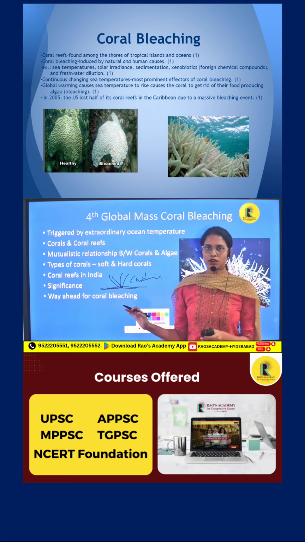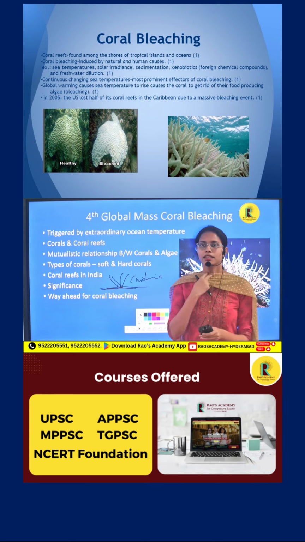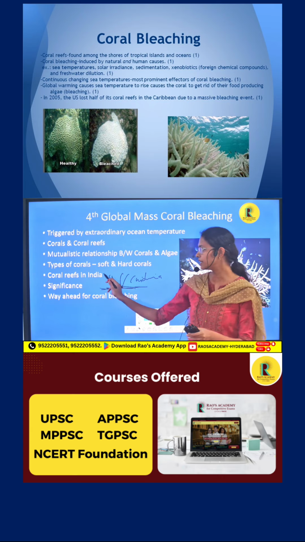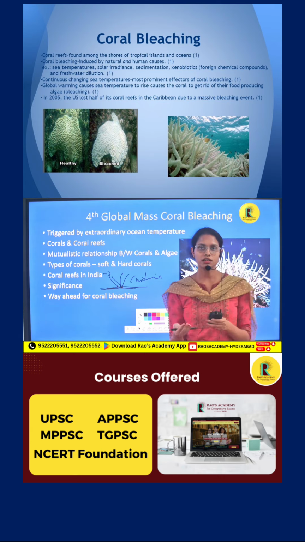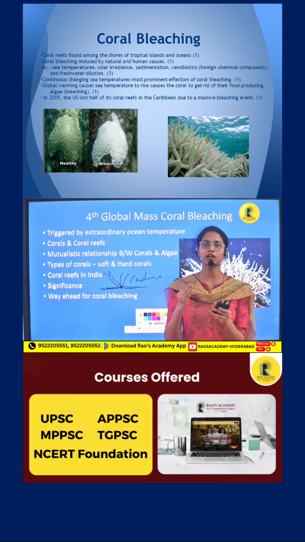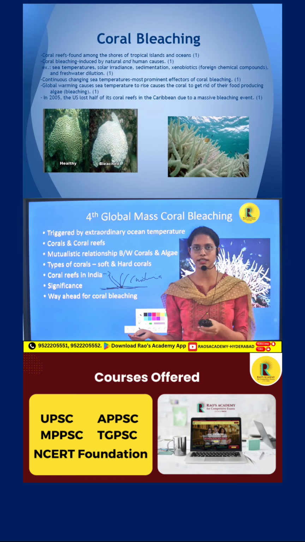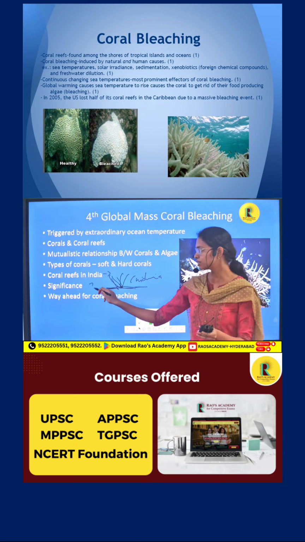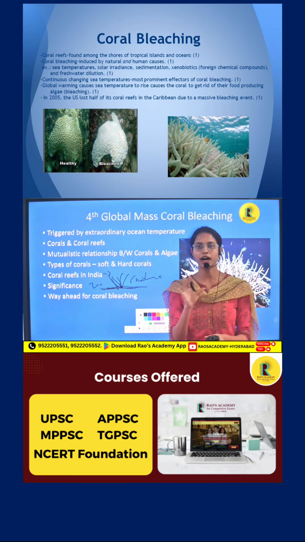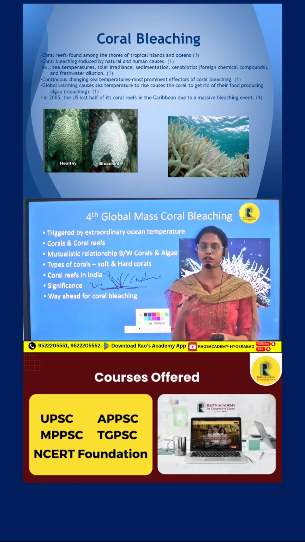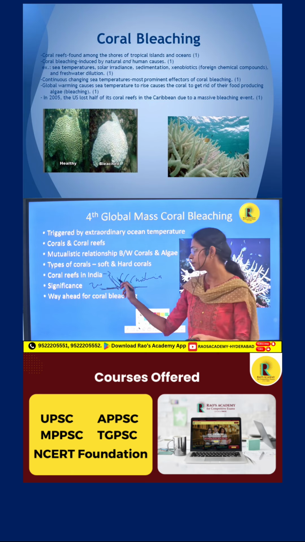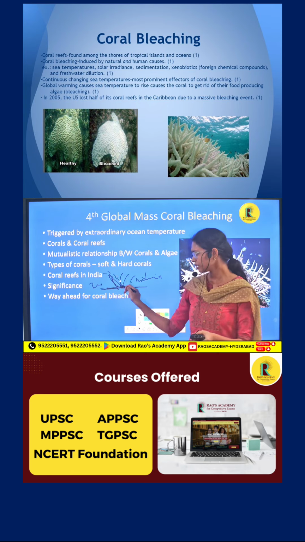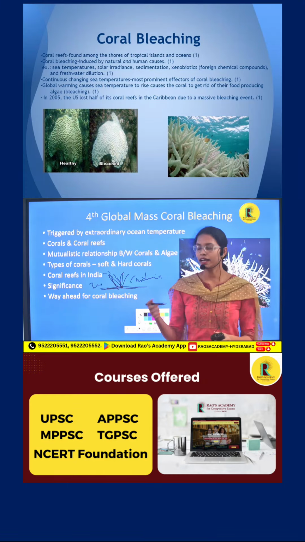So these are the corals. Before getting into it, we'll understand more about the mutualistic or symbiotic relationship between the corals and the zooxanthellae. Zooxanthellae is a particular kind of algae which produces its own food through photosynthesis. This zooxanthellae gets into a symbiotic relationship with these corals, which is a mutualistic relationship.